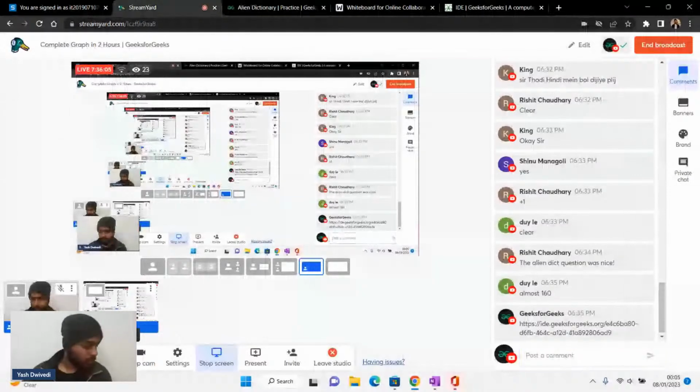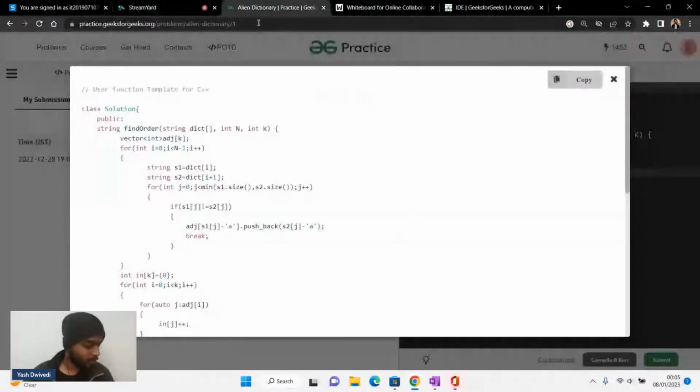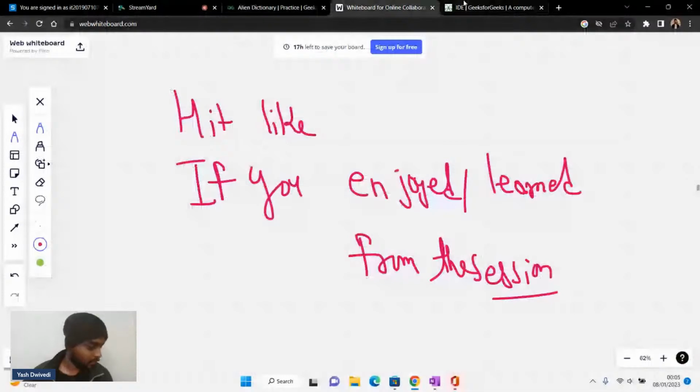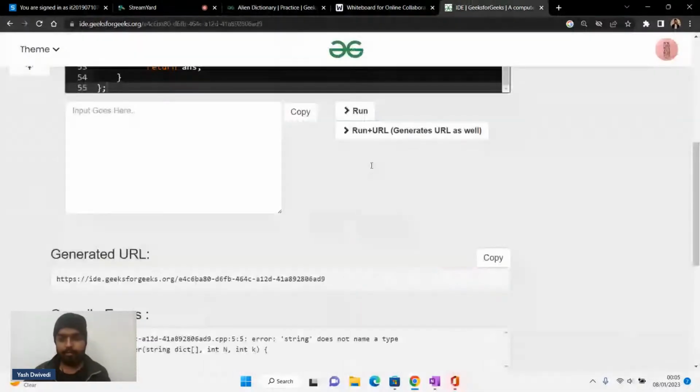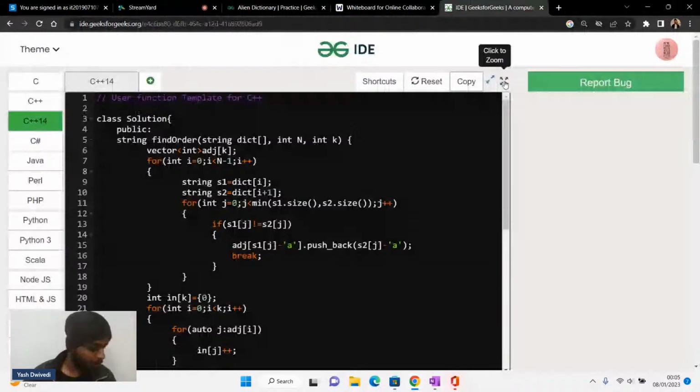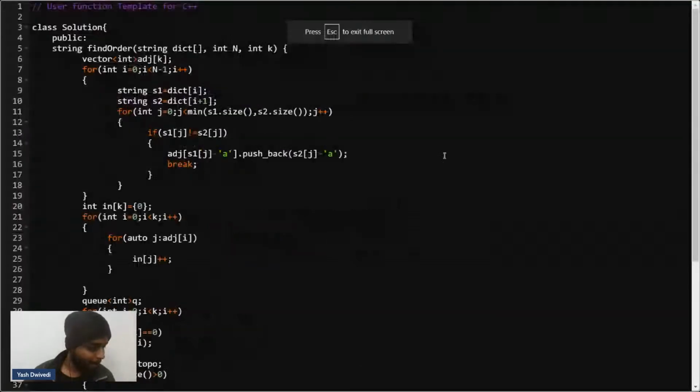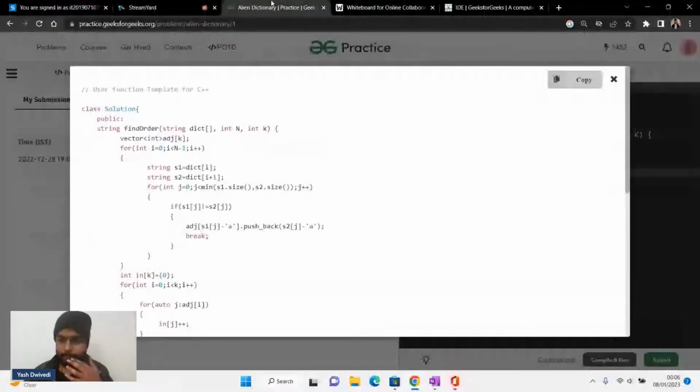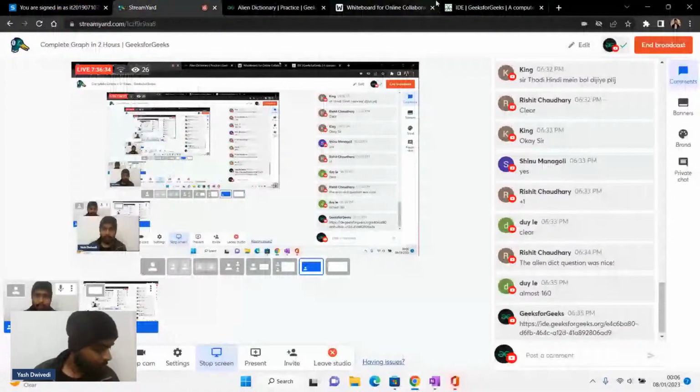It's almost 160, but still not 160, so 160 is 160 only, right? Now let's have a look at the code part as well. Is my internet frozen? Not sure. I think it's working fine.